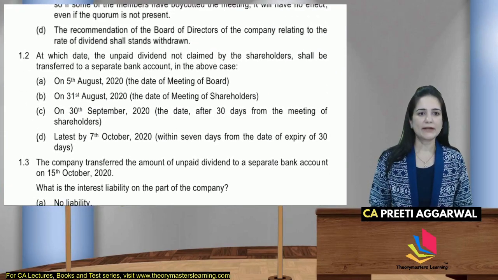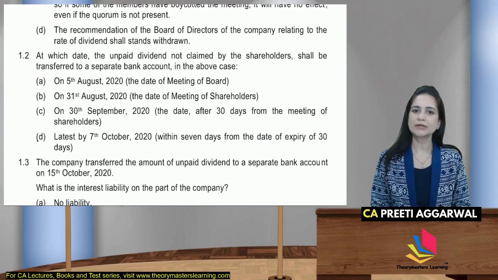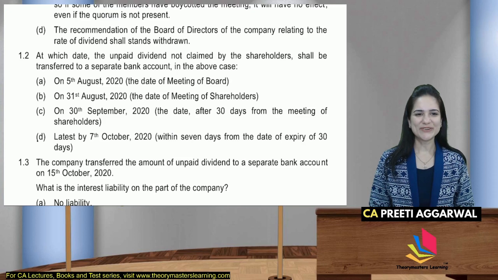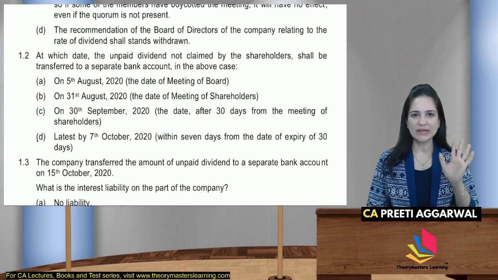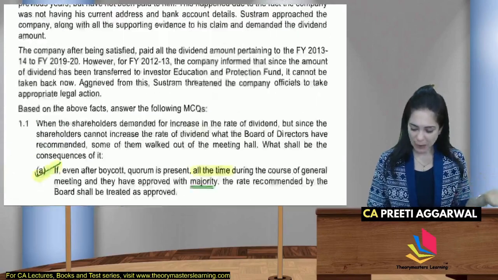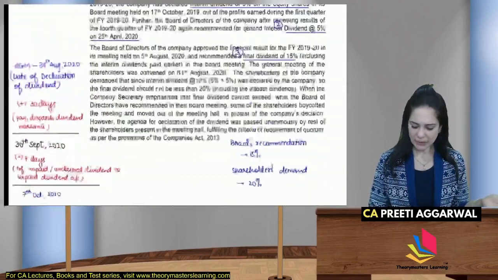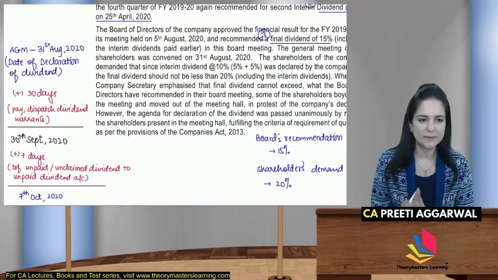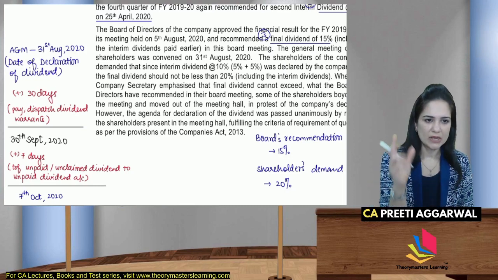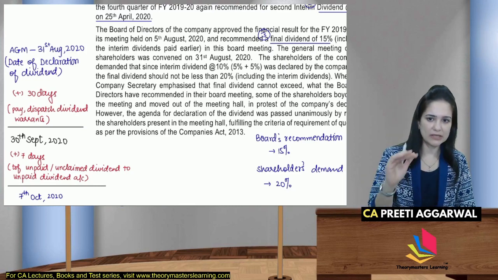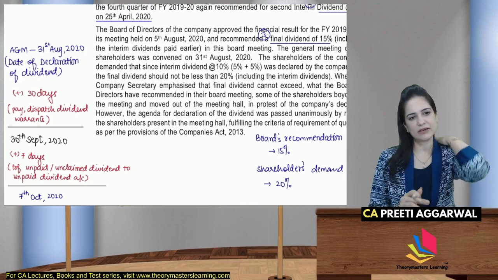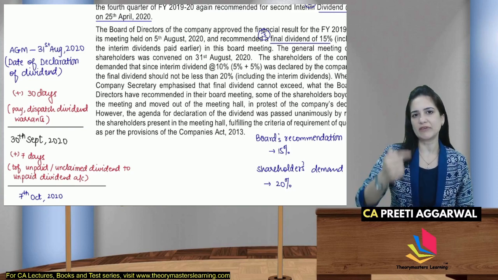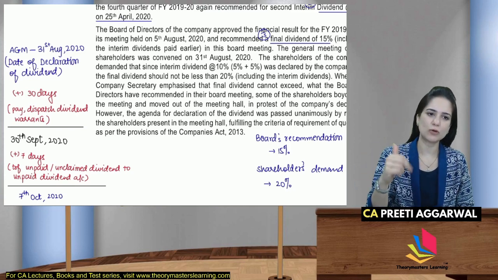Then at which date the unpaid dividend not claimed by shareholders shall be transferred to a separate bank account. तो 30 days तक आपको पेमेंट करनी है. नहीं करोगे तो अगले 7 दिन में. CA, I am already ready with the answer, because while reading the question I had anticipated कि हाँ ये data available है, तो ये dates मेरे पास ready होनी चाहिए. तो 31st को मीटिंग थी. 30 days के अंदर अंदर आपको dividend pay करना है, या warrants तो issue करने ही हैं. उसके बाद unpaid या unclaimed dividend जो है, that will be transferred to the unpaid dividend account within the next 7 days. तो 30th सितंबर के बाद 7 दिन अगर आप देखोगे, it comes to 7th of October.